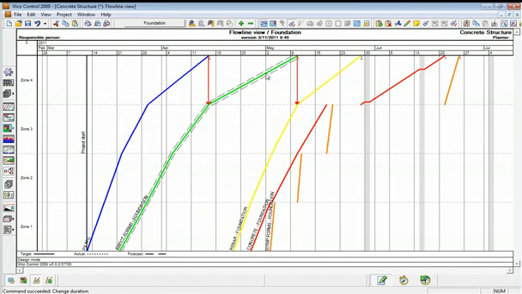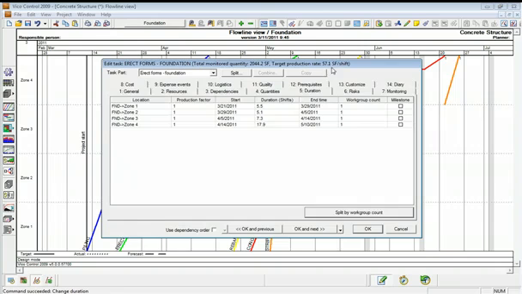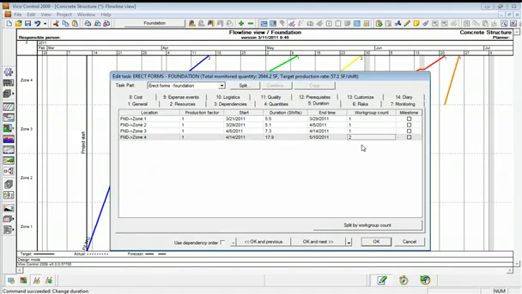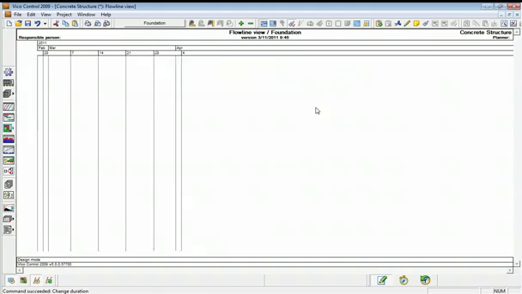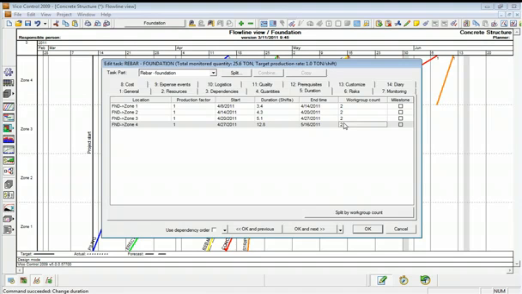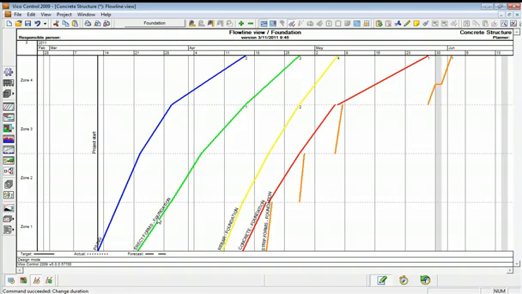But maybe in that last location for the formwork, there's a lot of formwork. I didn't adhere to my rule and make that location a similar size, so I'm going to have to go in and say in that location 4, I'm going to have maybe 4. So I'm having 1 group of workers up to this point, and then I need 2 in order to have a bit more of a harmonious schedule.